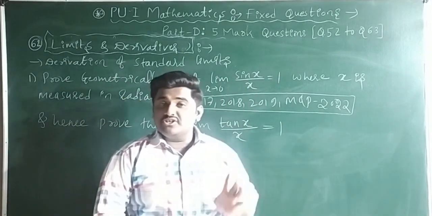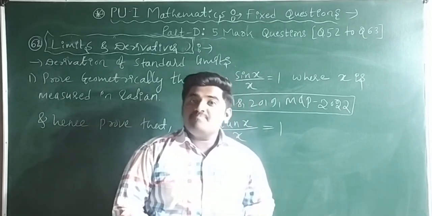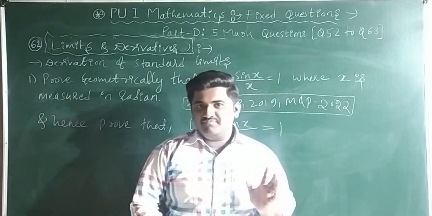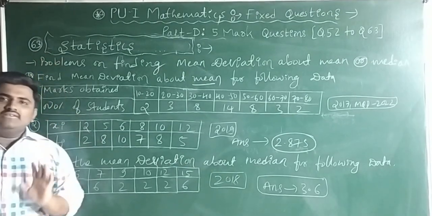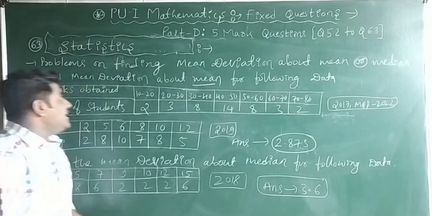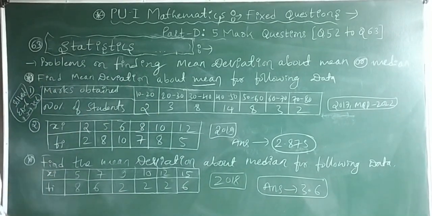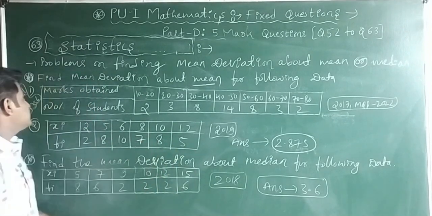Right? Last question, question number 63, they are going to ask from the statistics chapter. We'll discuss that. Yes, guys, these are the 3 examples I have taken, very important examples, and in previous year question papers they have asked these questions.